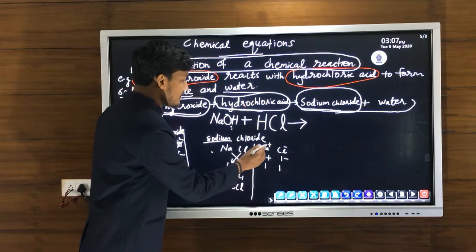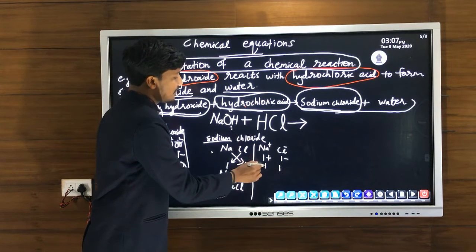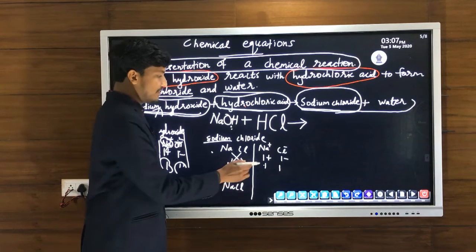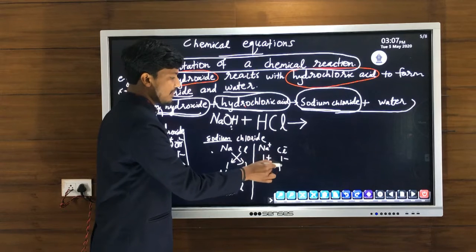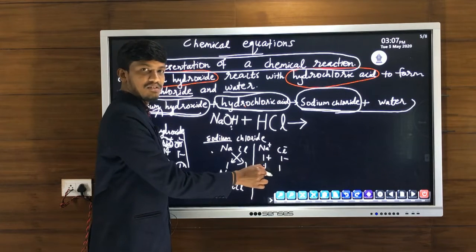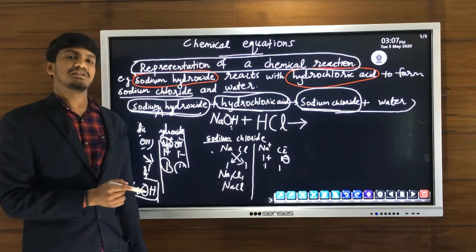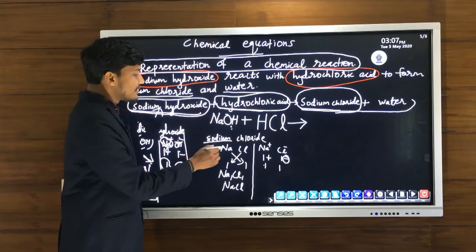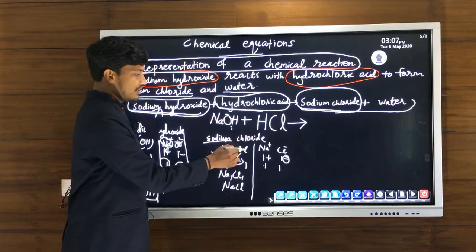Then Na+, its charge 1 plus, so its valency is 1. How to find valency? Avoid the charge, write the number. Cl-, its charge 1 minus, so its valency is also 1 because by avoiding the negative sign, we get the number 1.